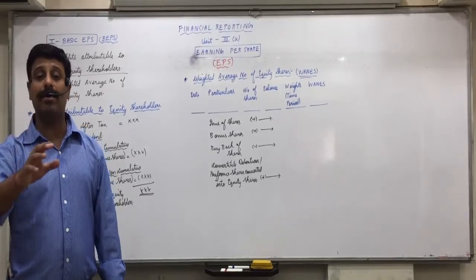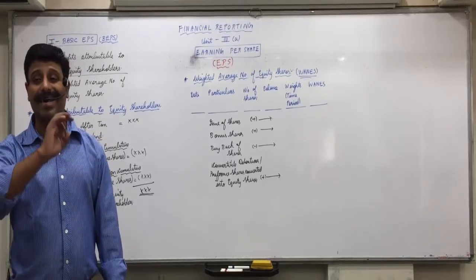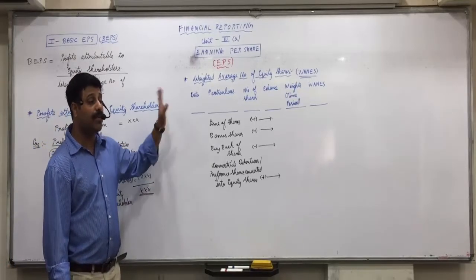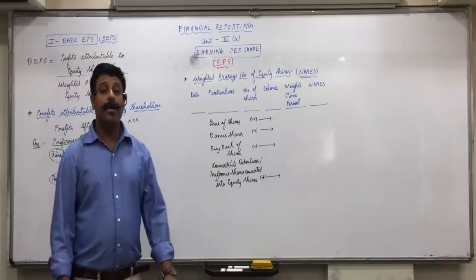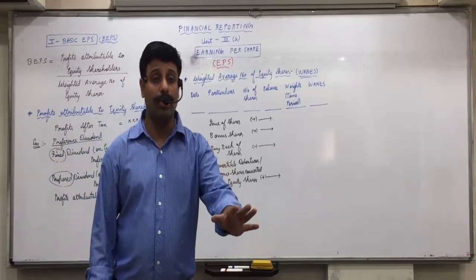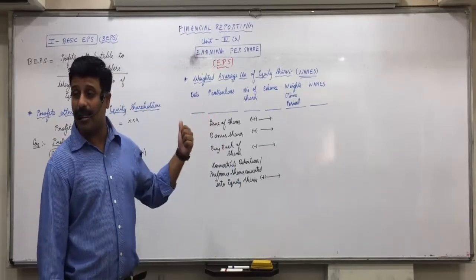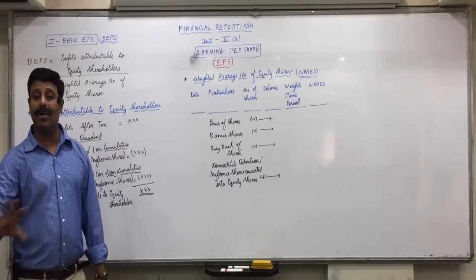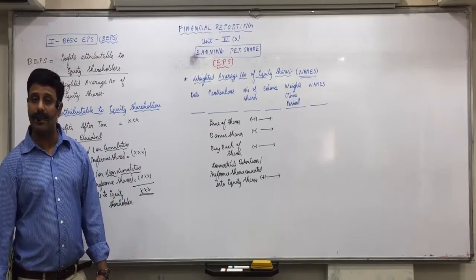So whatever date the bonus shares are issued, irrespective of that, in this table you always take the bonus shares from 1st April. Even if they are issued on 1st October, when we make the weights calculation, you take the date as 1st April. Whatever date is given, ignore that. Is everyone clear with this?